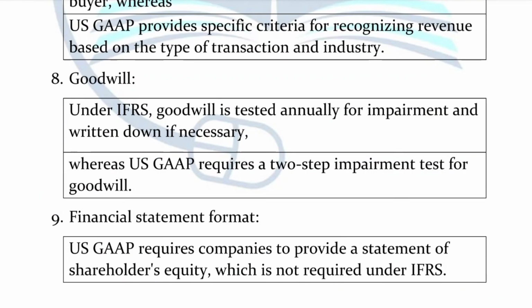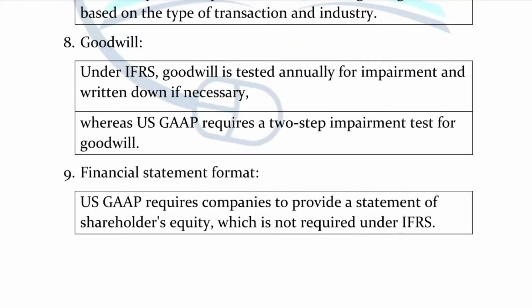Okay. Another difference is on the basis of goodwill. Goodwill is also an intangible asset, so there should be impairment testing in this case as well. If we talk about the International Financial Reporting Standards, goodwill should be tested annually for impairment. Otherwise, in case of US GAAP, you don't have to go annually, you don't have to test again and again. You just have to follow the two steps and do the impairment test of the goodwill. Otherwise, you don't have to follow these steps again and again for the impairment testing of this goodwill or intangible asset.